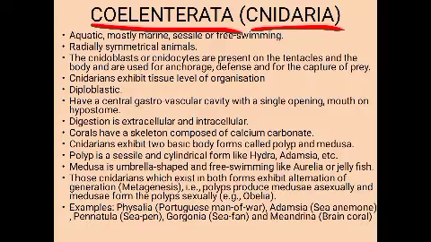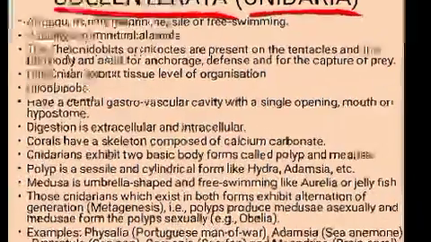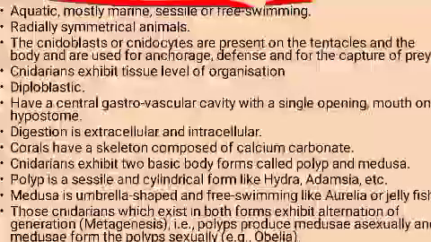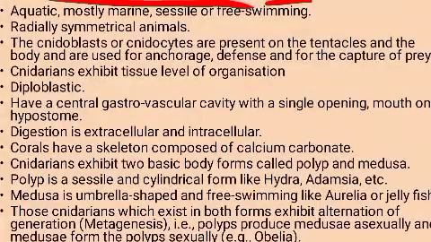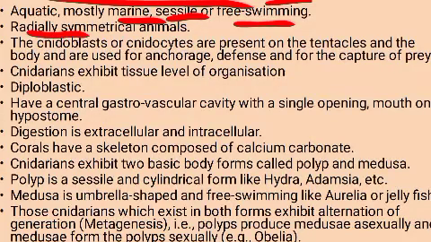Now, when we see the characteristic features of this phylum Coelenterata, they are aquatic organisms, and mostly they are marine organisms. Only rarely a few, like hydra, are freshwater forms, but most of them are marine, and they are sessile or free living. What do you mean by sessile? Sessile means attached forms. They will be seen attached to any surface. Or free swimming forms, which will be swimming in the water, and they are radially symmetrical organisms.